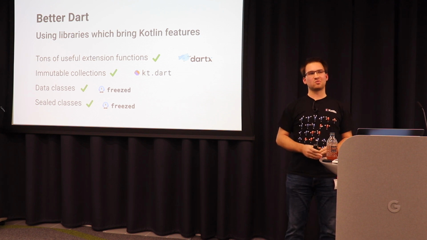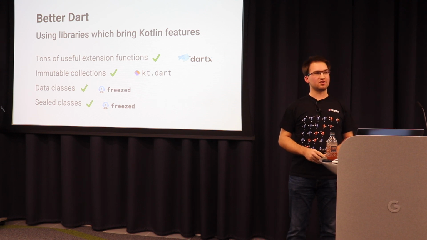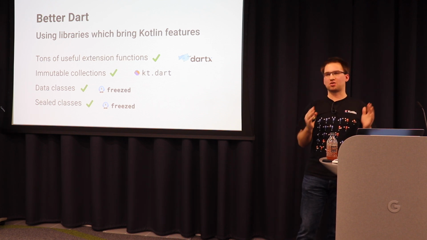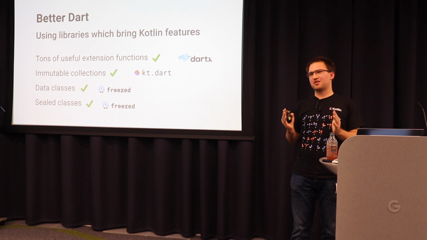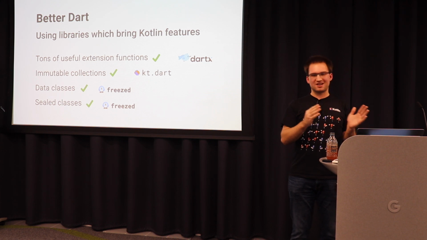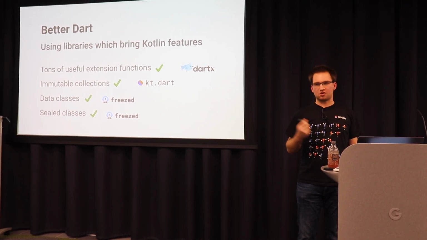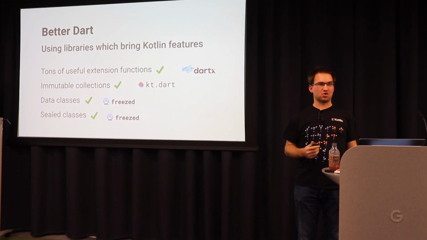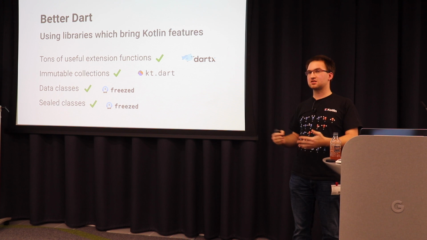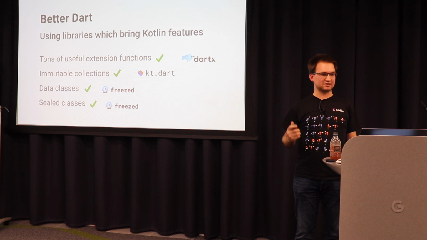So I think we now created a better Dart. If you put all those three libraries in your project, you reached a point where Dart and Kotlin do not look much different. Actually, the only difference is that Kotlin has no semicolons, and Dart is at some point a bit verbose. But in the end, combining all those libraries makes a great project, and if you're writing domain language or domain specific code, business logic, those are your essential tools to write good APIs.